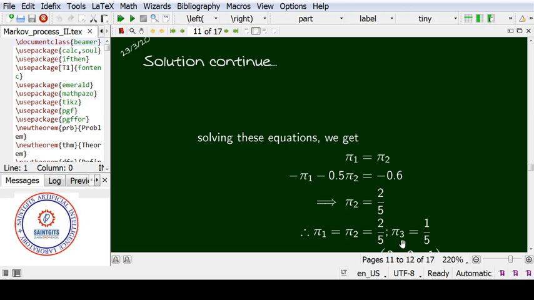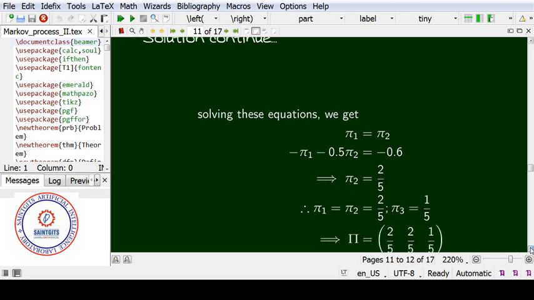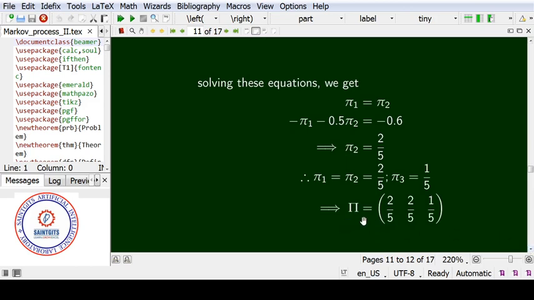So we can calculate pi 3 by subtracting the sum of pi 2 and pi 1, that is 4 by 5, from 1, that is 1 by 5. So the long run probability vector pi is equal to 2 by 5, 2 by 5, 1 by 5. That means in the long run, the busy and idle states have equal probability, but the under repair state has lower probability, only 1 by 5.